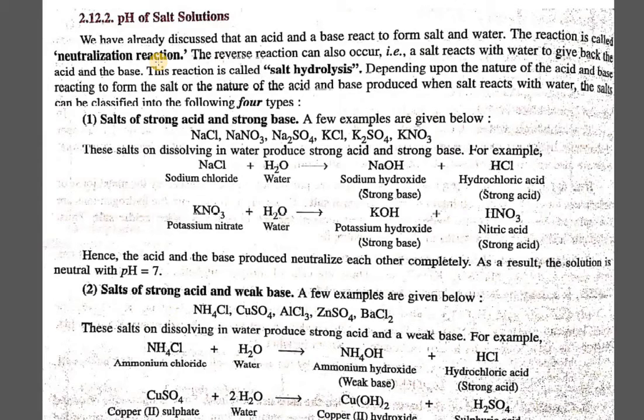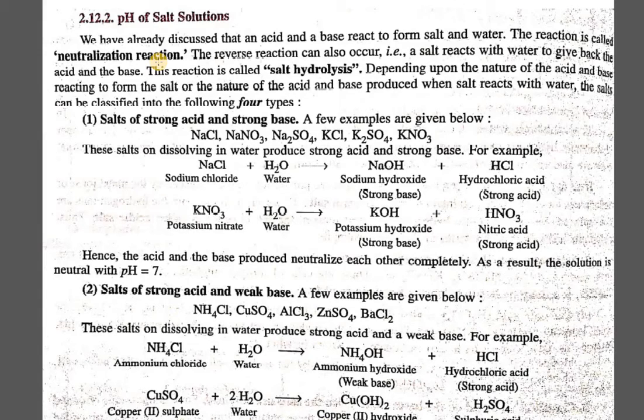And the reverse reaction is also possible, in which a salt will react with water to give back the acid and base. In this case, it will be called salt hydrolysis. So we can perform the salt hydrolysis process by adding it to water. It's not a simple method, but there are certain procedures which we will be dealing with in the next chapter.